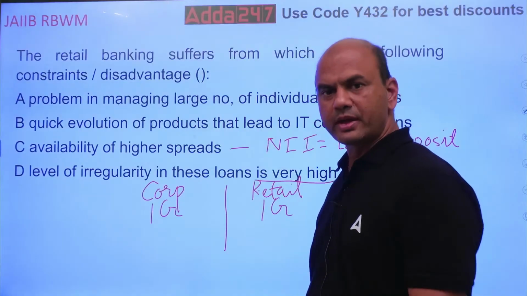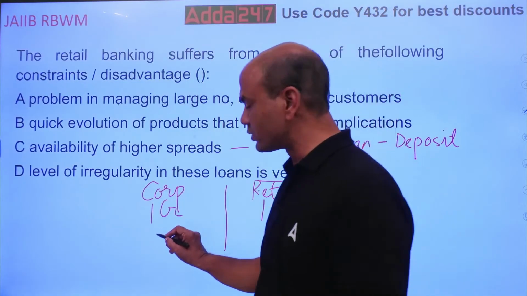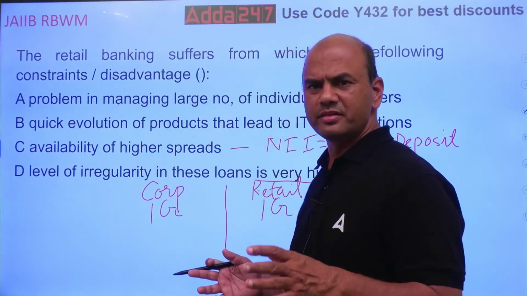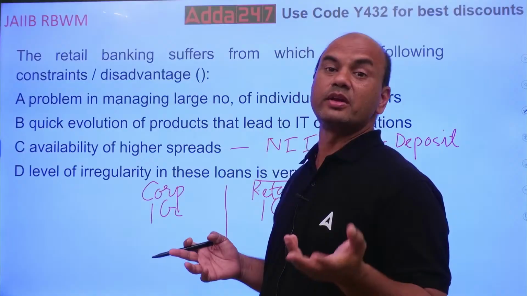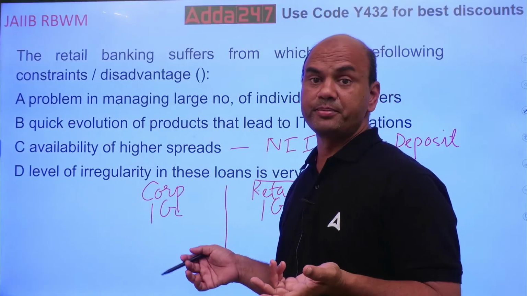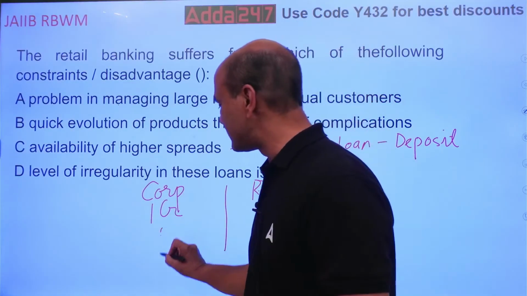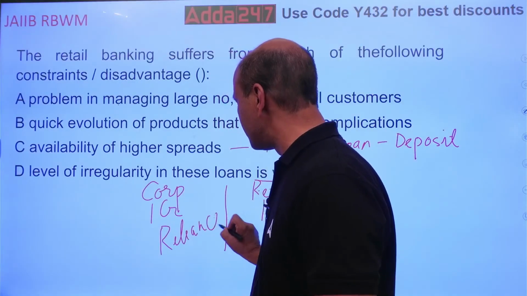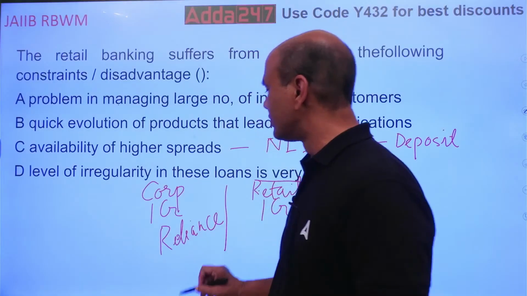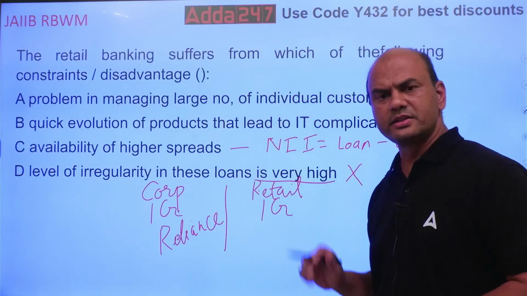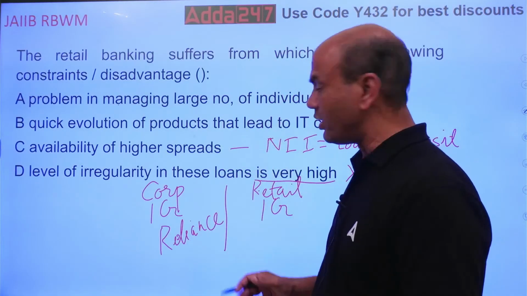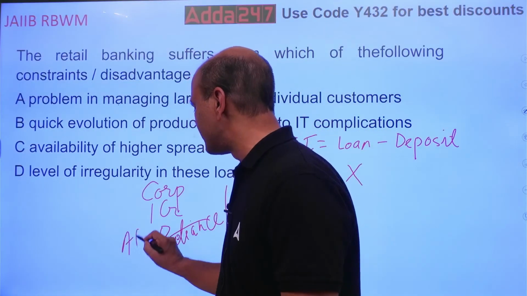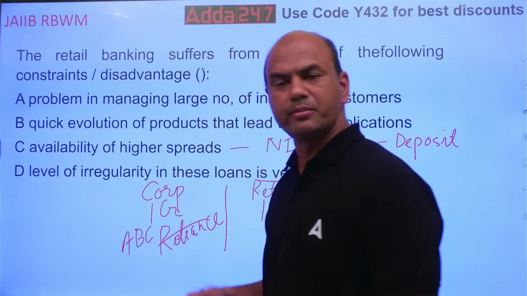So in corporate banking, I give the loan to one customer only. Let's say any big customer, you name it. For example, let's say Reliance. Reliance requires much more than this, but I am giving you one example. So 1 crore, single customer, or some other customer, let's say ABC company, because 1 crore is not a big amount for the companies.